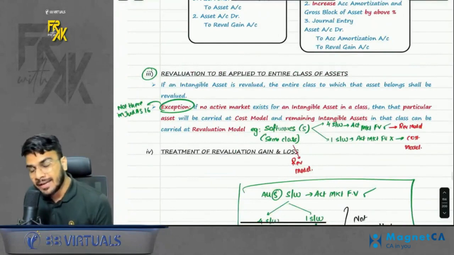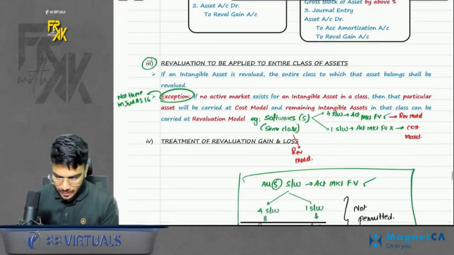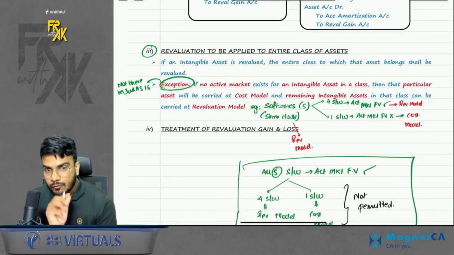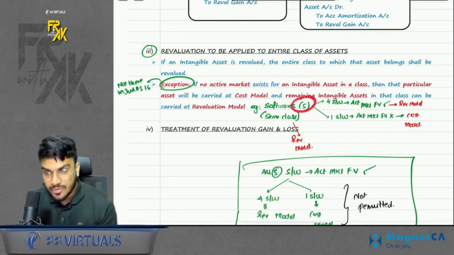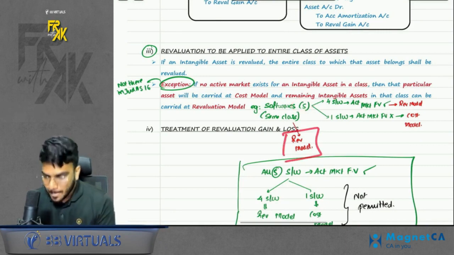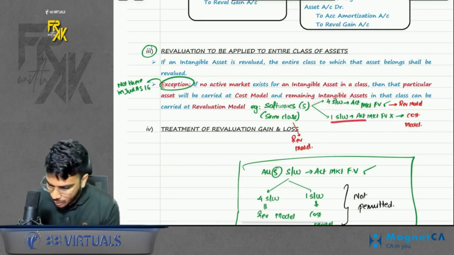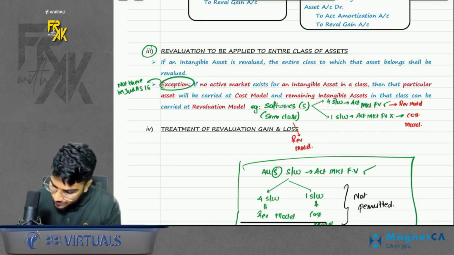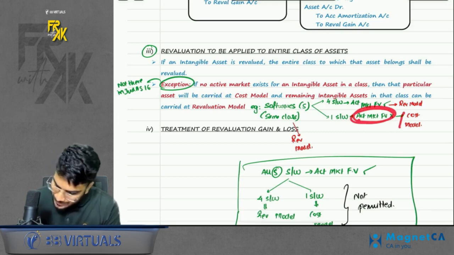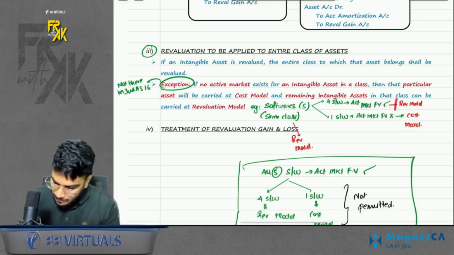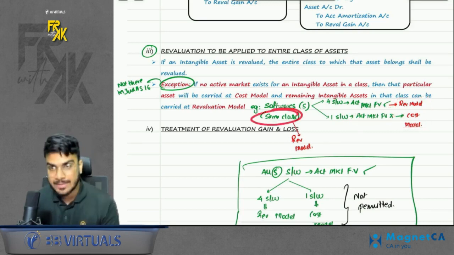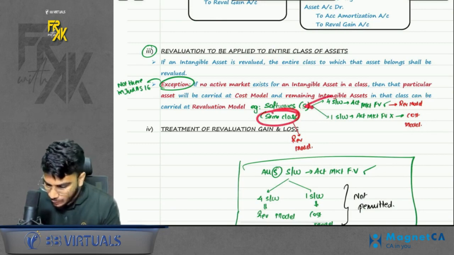So this point was there in Ind AS 16 also, but one new point is there, and that is the exception point. What the standard says is, let's say for example, I have 5 softwares. I want to follow the reval model for these. For 4 softwares, I have an active market fair value. But for one software, I do not have an active market fair value. For the software where I do not have an active market fair value, you can follow the cost model. But for the remaining, you can follow the reval model within the same class itself. So here within the same class, we are following two different models.